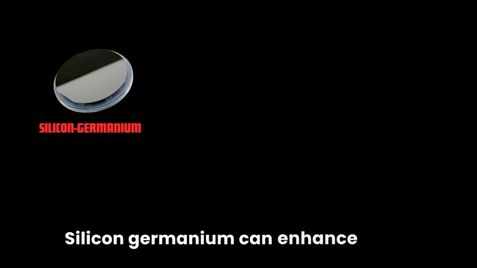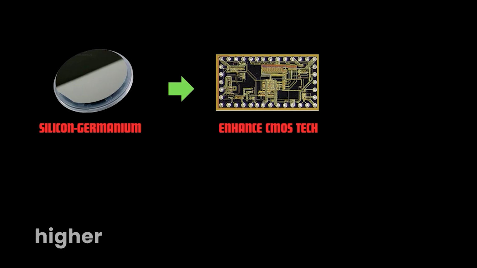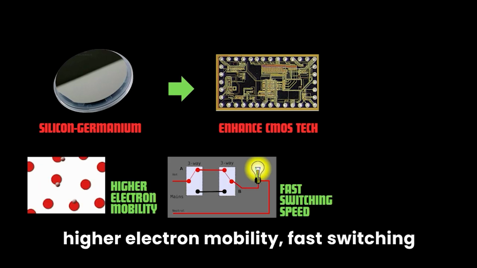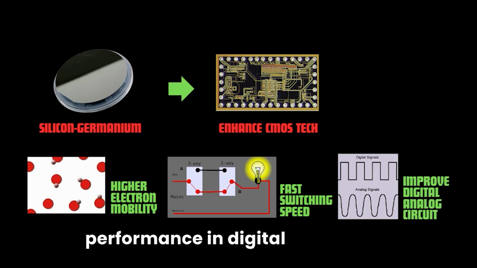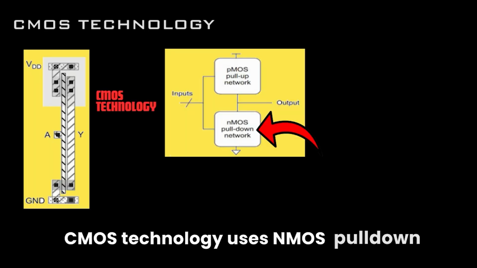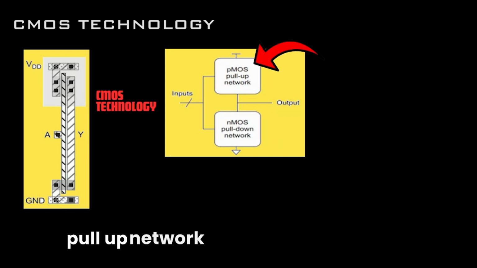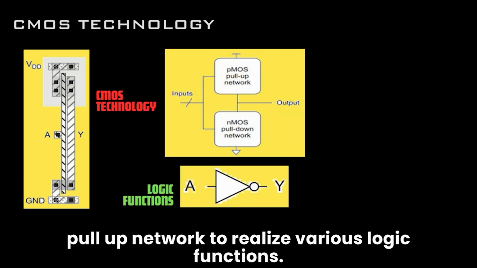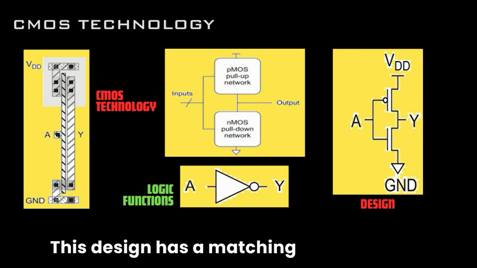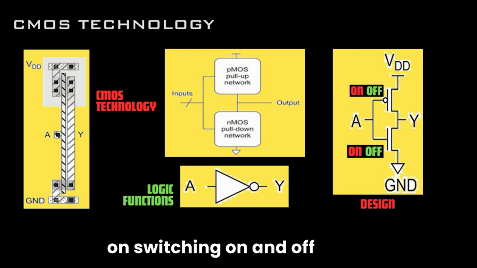Silicon germanium can enhance CMOS technology by providing higher electron mobility, fast switching speed and improved performance in digital and analog circuits. CMOS technology uses an NMOS pull-down network and a PMOS pull-up network to realize various logic functions. This design has a matching characteristic in the switching on and off state.